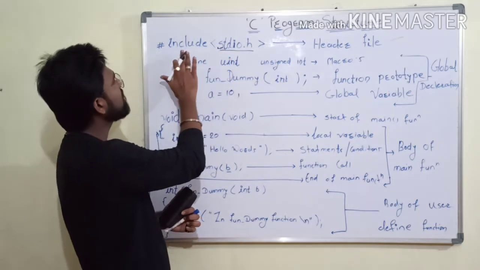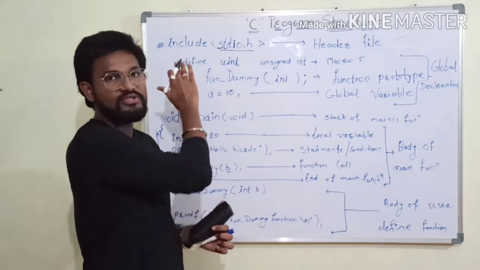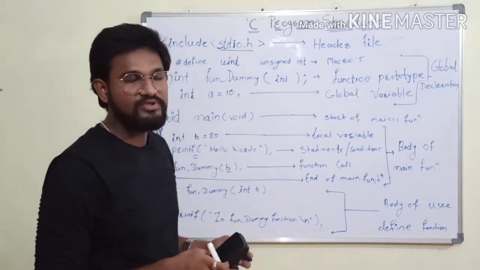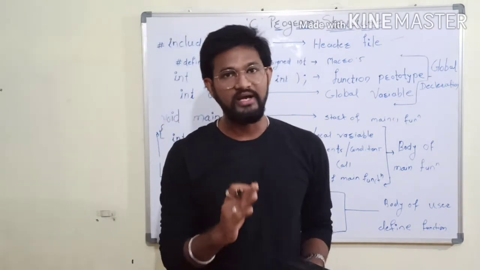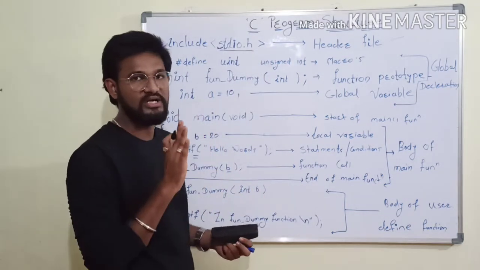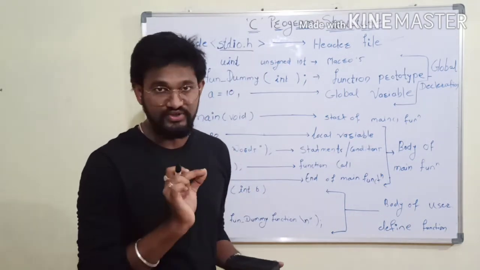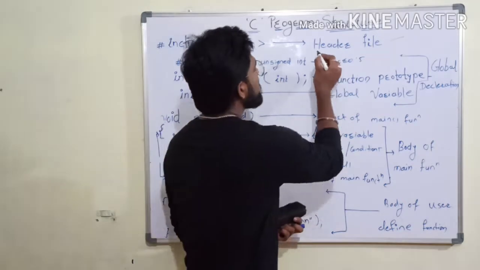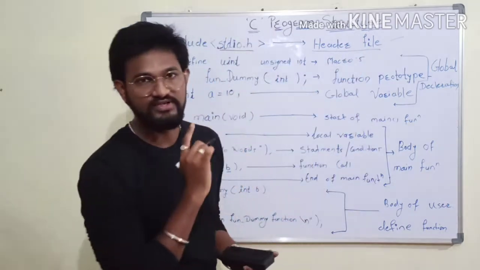So how can we add it? I use here a preprocessor directive. That is, hash include is a preprocessor directive. So what is a preprocessor directive? When I explain macros and directives, that time I will explain what exactly it is. But for the moment, just understand what we need to add first. Whenever you need to write any program, you need to add a header file first. So that is our first point.